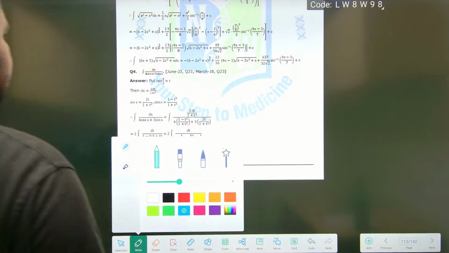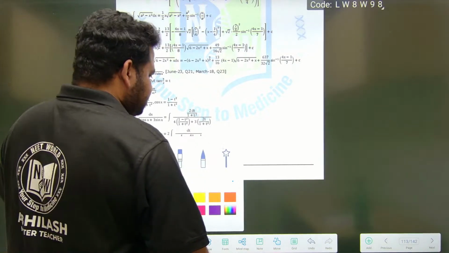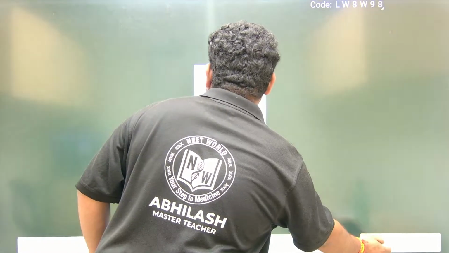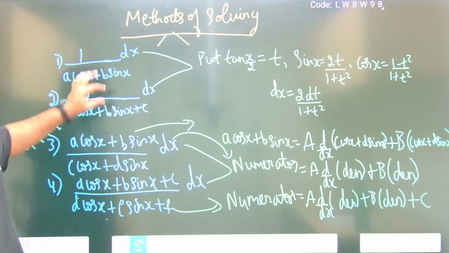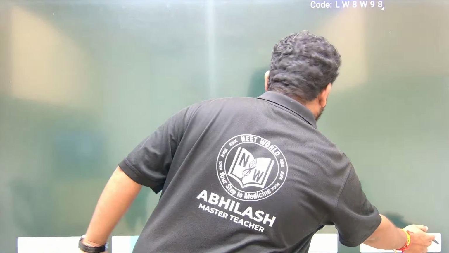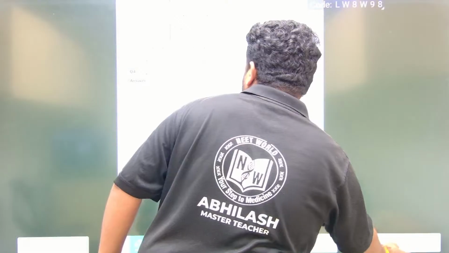That is the first and second method which I told you. See here, we have to follow this method. A cos x plus b sin x is given. Similar to this only, the question is given here. So look at this question, friends. Okay, this is the question that is given.